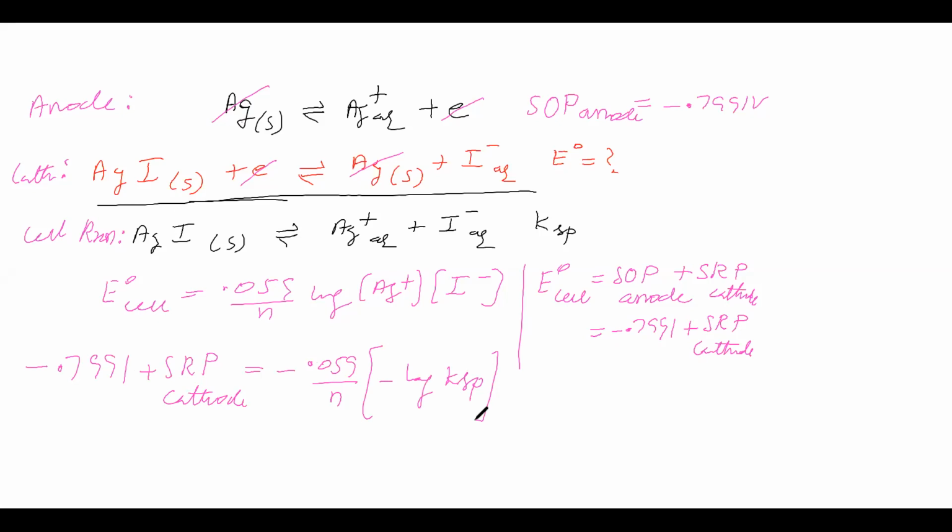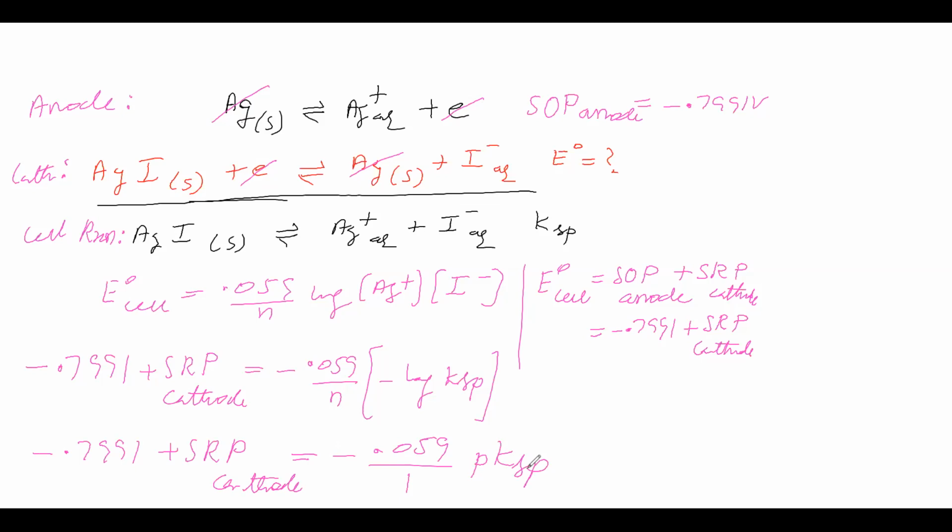In this, do you have any doubt? You see that the concentration of Ag plus into the concentration of I minus is called Ksp. This log we have written, and here it is minus, therefore plus. So we got this value. Next step: minus 0.7991 volt plus SRP of cathode is equal to minus 0.059 by n. N is equal to how much? The number of moles of electrons, you see here 1, here also 1. That means the number of moles of electrons transferred is 1. Minus log Ksp is called Pksp.